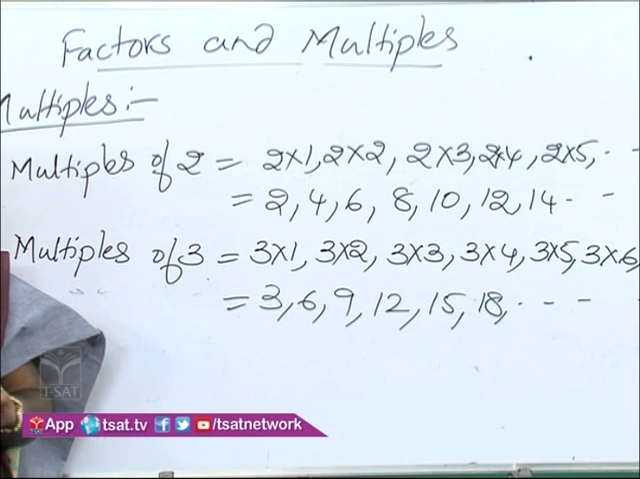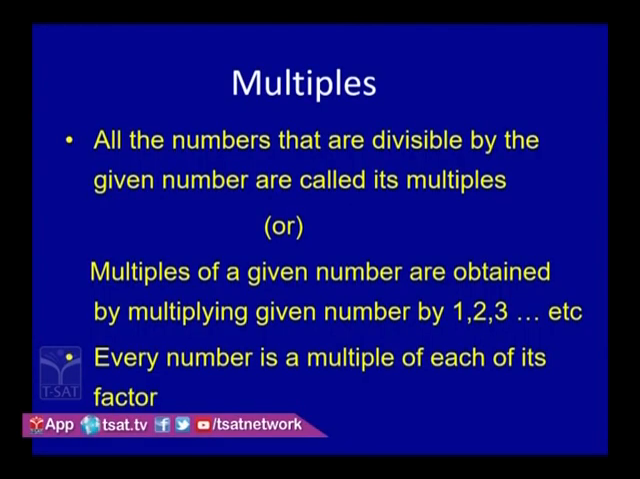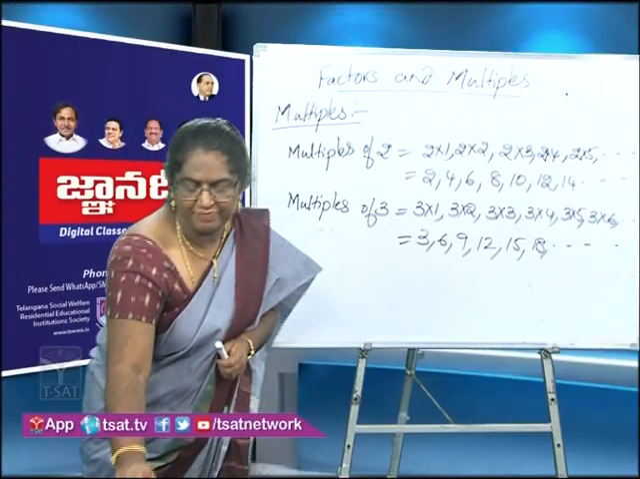So here let us check the multiples. All the numbers that are divisible by the given number are called its multiples. So this is the definition. Multiples of a given number can be obtained by multiplying the given number with 1, 2, 3 and so on. So if you observe here, every number is a multiple of itself.